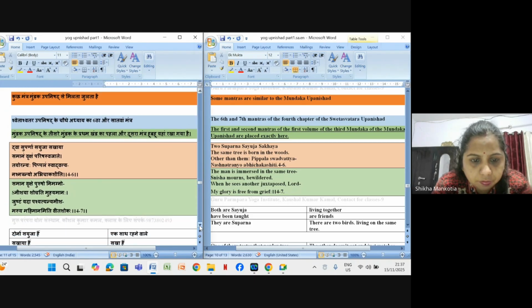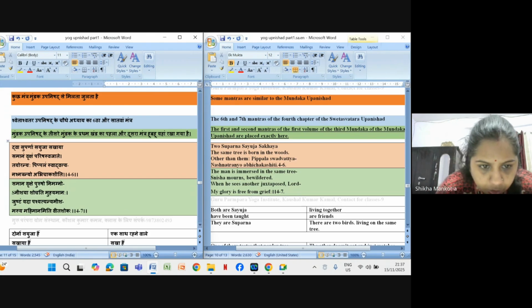Shvetashvatar Upanishad, the sixth and the seventh mantra of the fourth chapter. The first and the second mantra of the first volume of the third Mundak of the Mundak Upanishad are placed exactly here, same to same. So these two are here.